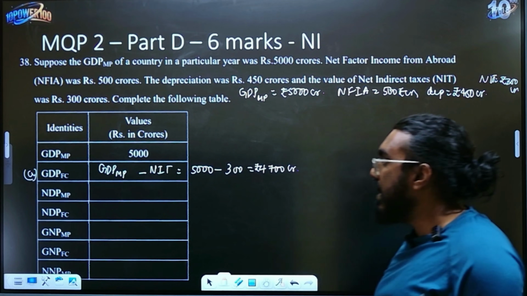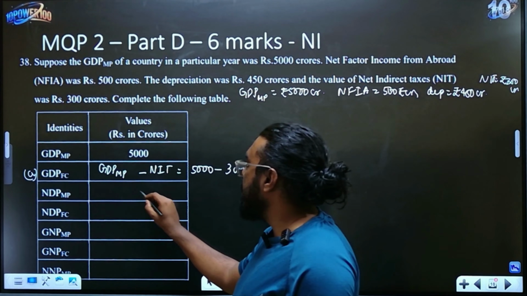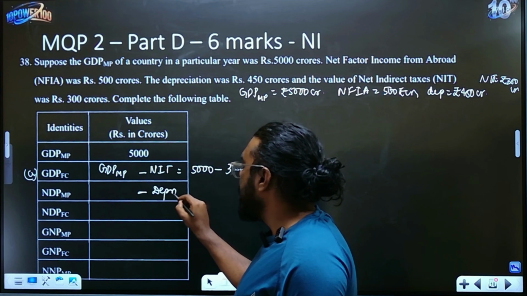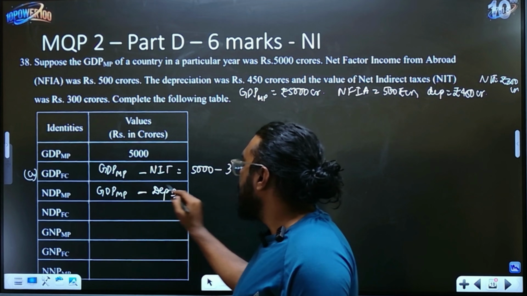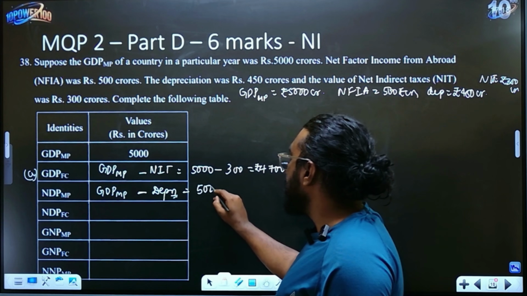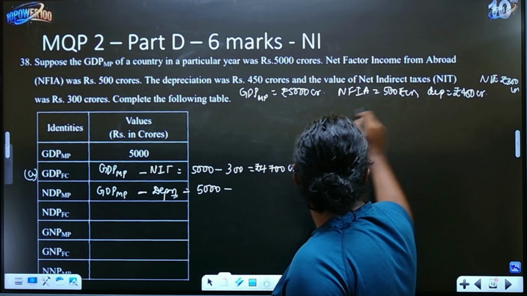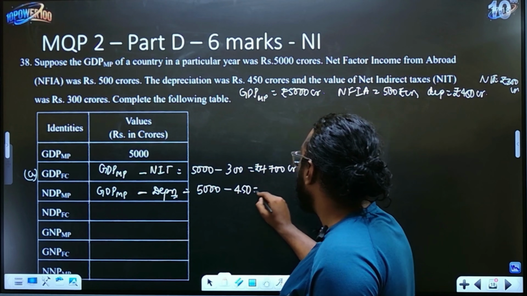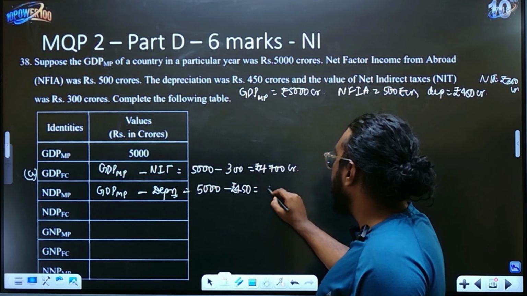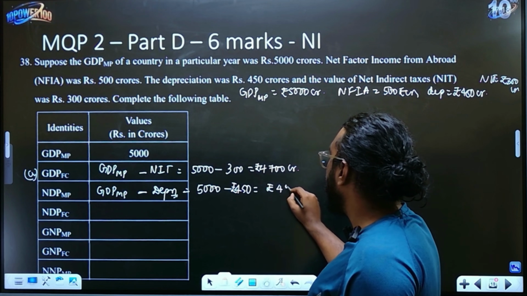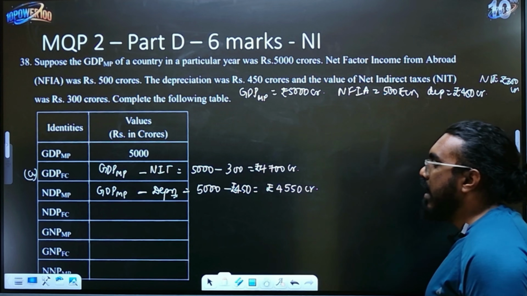Next, NDP at market price. NDP at market price, when it is market price, remember it should always be minus depreciation. So from where you will minus it? Again, GDP at market price only. So what is GDP at market price? 5,000. What is depreciation? Depreciation will be given to you in the question. It is rupees 450 crores. So if you subtract this, you will get rupees 4,550 crores, I believe. Yeah. So this is your NDP at market price.